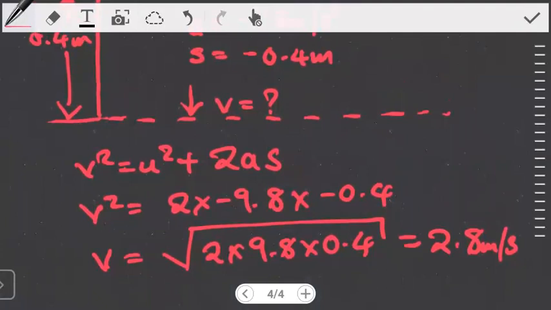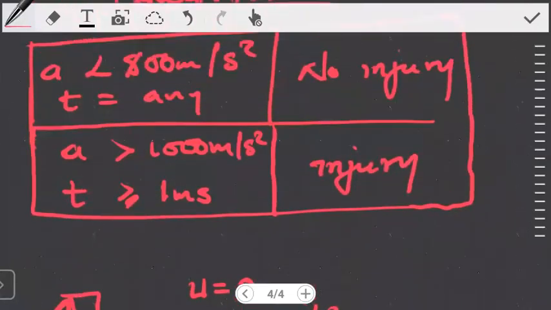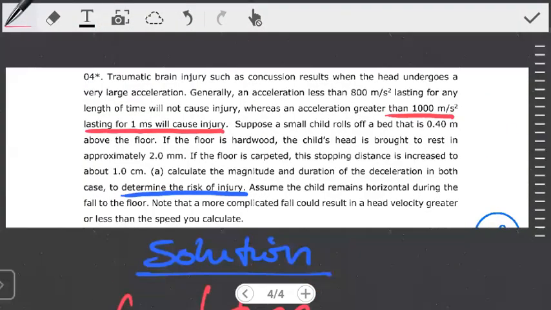Now, here come the two cases: either the floor is made of hardwood or it is carpeted. If it is hardwood, we're told that the head of this child is brought to rest in approximately 2 millimeters. What does that mean?